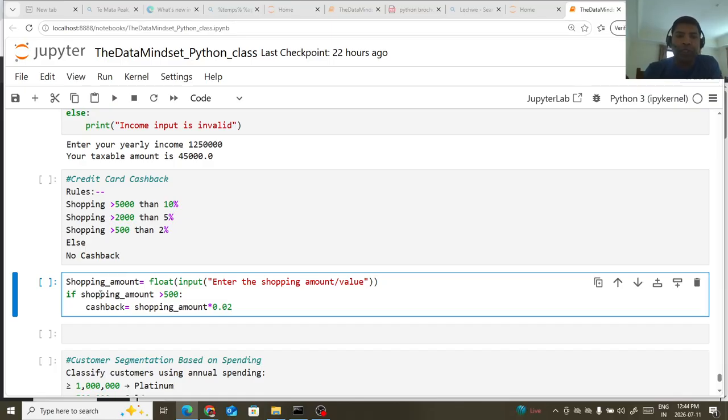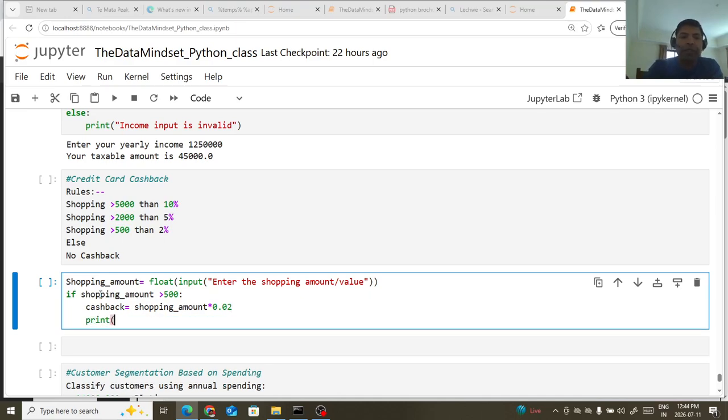Because we are providing 2% and 2% is 0.02. And then you are throwing a message to the customer: you will get 2% cashback on this shopping value, and the cashback.